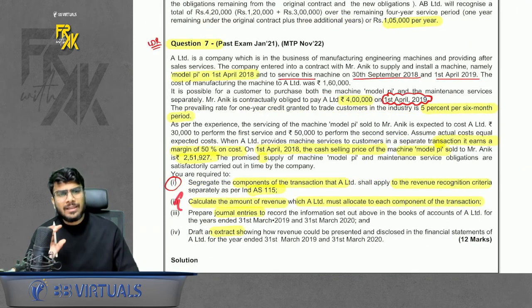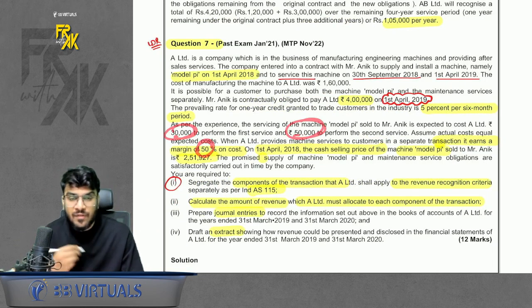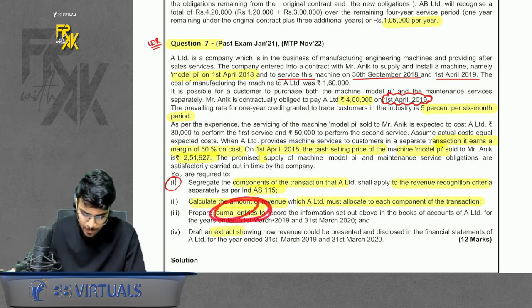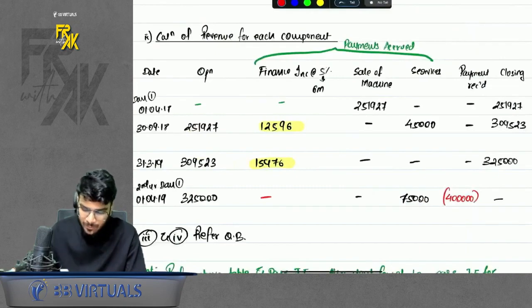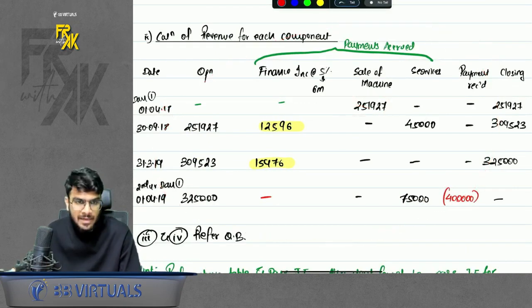And how do you get the SSP? What is the value of services? They have given the cost of services, and they have said we keep a margin of 50%. So you will get the SSP of services. Simple. In the third part, they are telling us to pass the entries. Entries is very simple. Just look at the table and keep on passing the entries. Whatever date you have any amount besides it, just pass the entry for that.